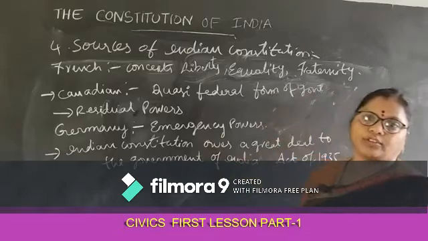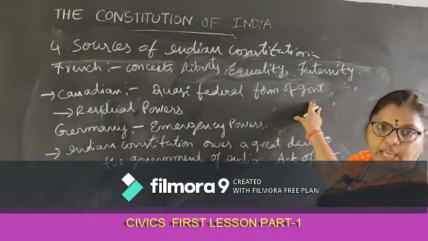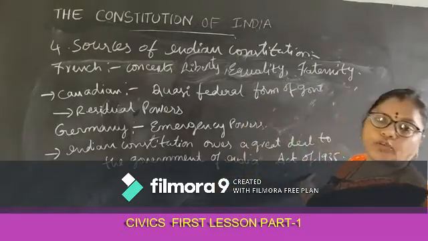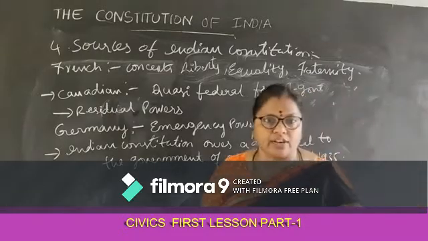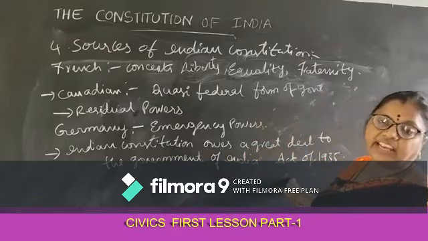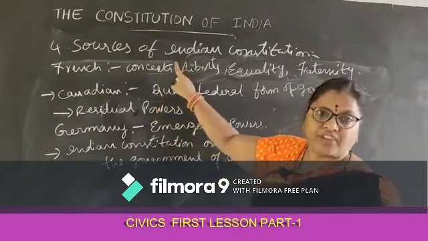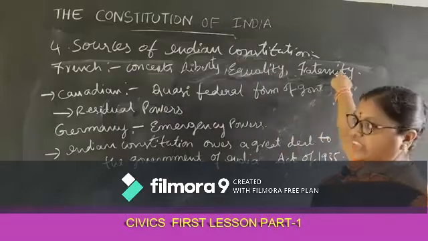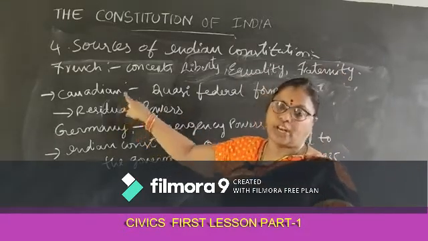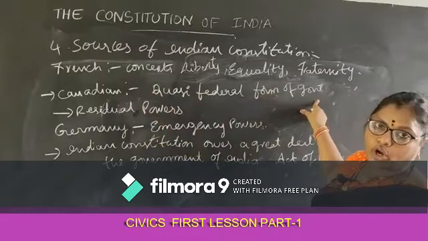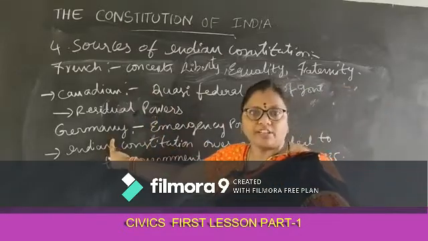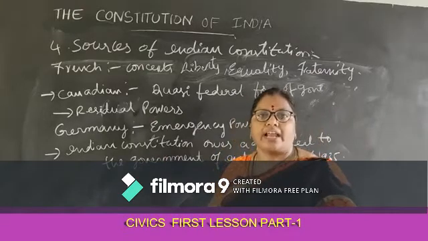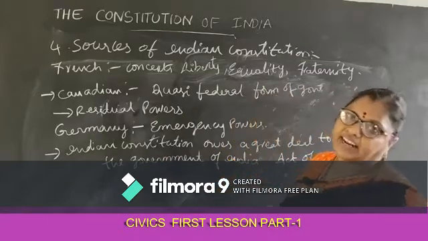And from the German constitution, we adopted emergency powers. Most of the Indian constitution was adopted from the Government of India Act of 1935. So once again, from the French constitution, we adopted liberty, equality and fraternity. From the Canadian constitution, the quasi-federal form of government and residual powers. From the German constitution, the emergency powers. And most of the Indian constitution was adopted from the Act of 1935.